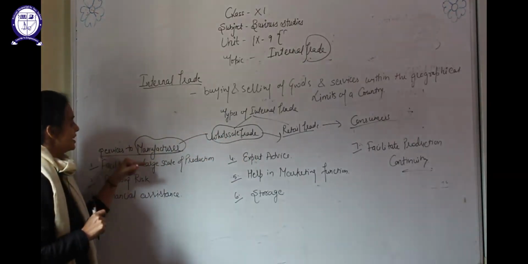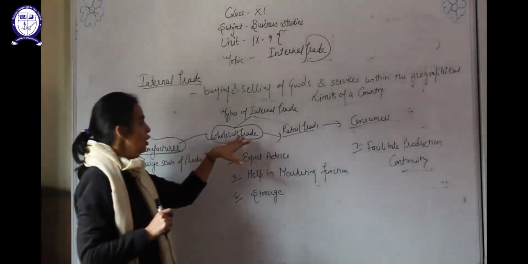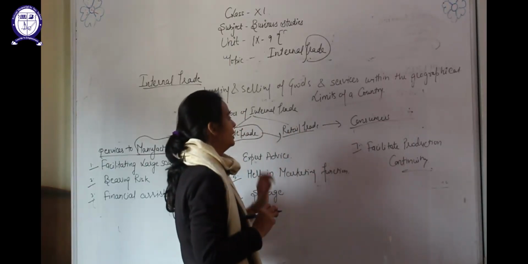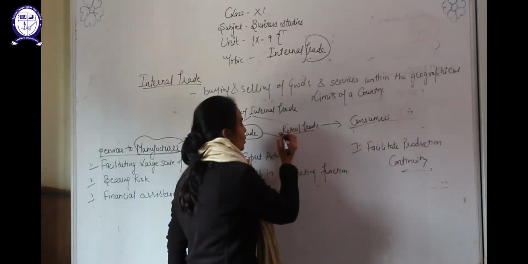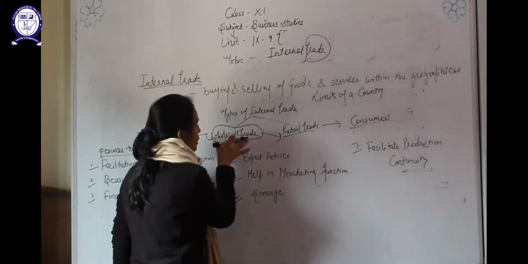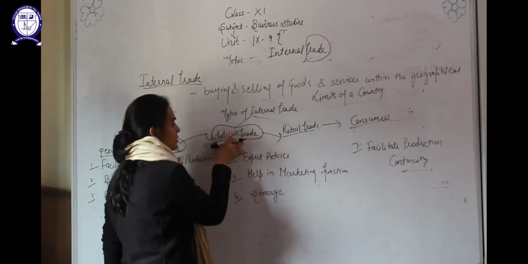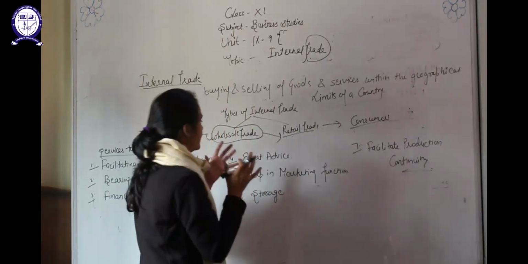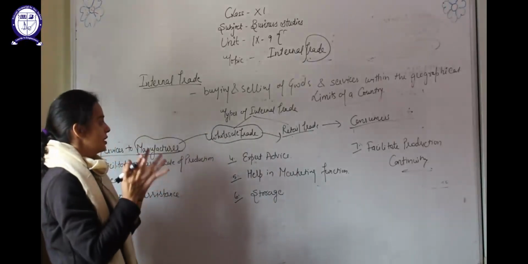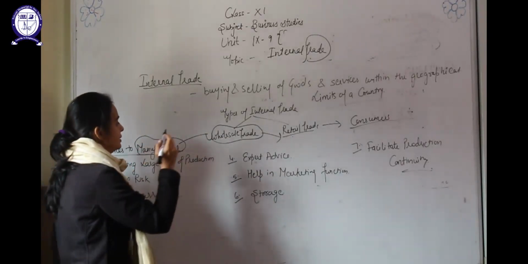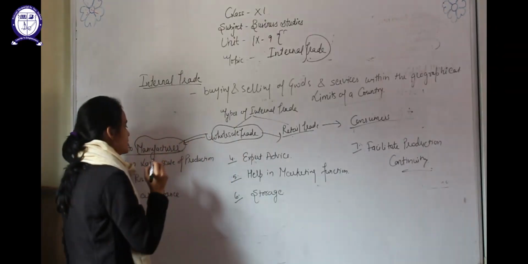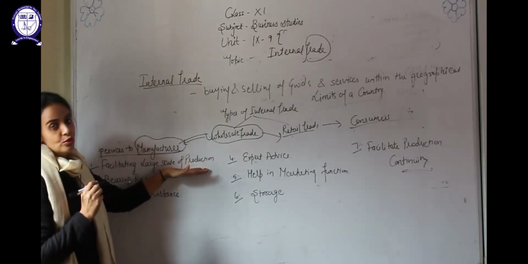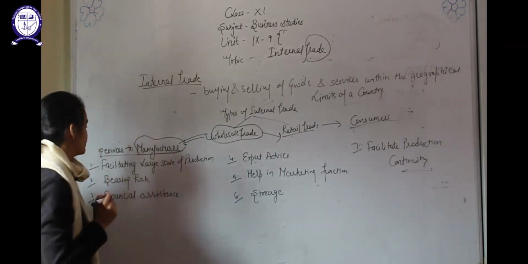First is facilitating large scale production. The wholesale trader sells goods and services to the retail trade. The retail trade gives orders for goods and services to the wholesaler, and the wholesaler collects orders from many retailers, so it becomes a bulk order. They give this order to the manufacturer, and the manufacturer, according to the order, can produce goods and services on a large scale.